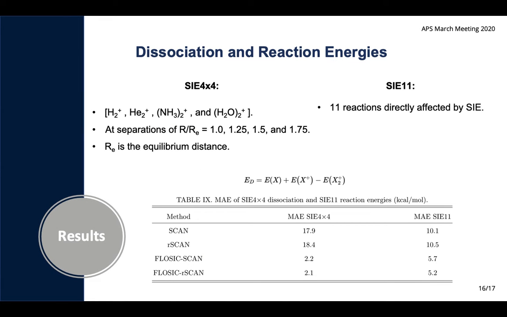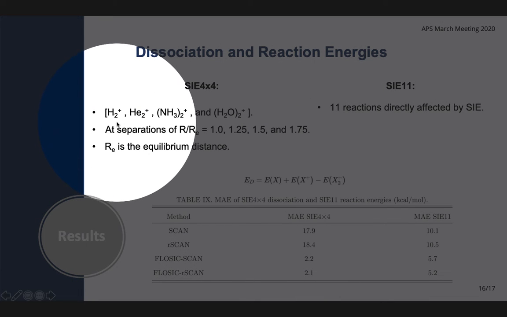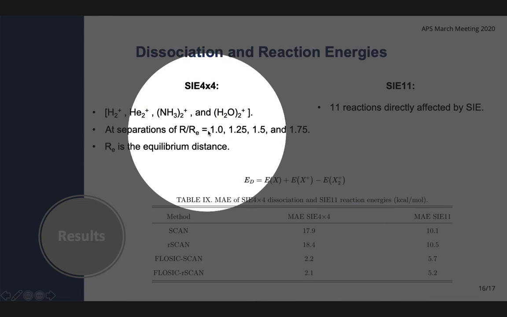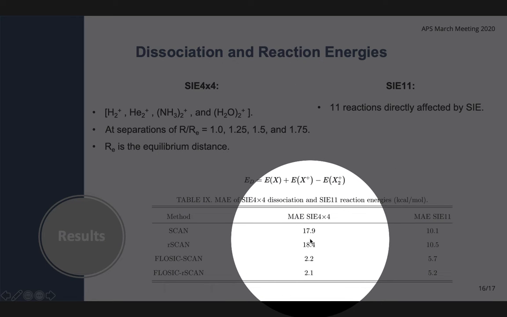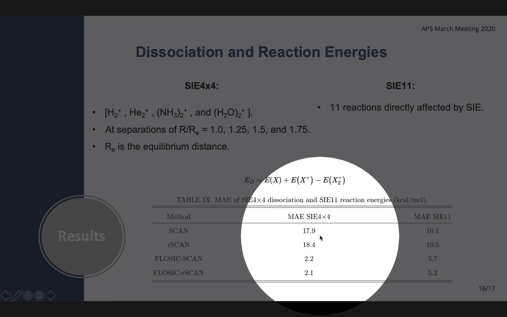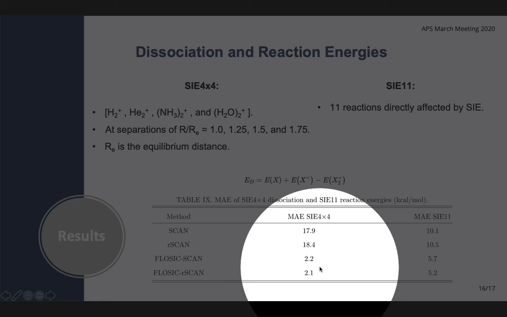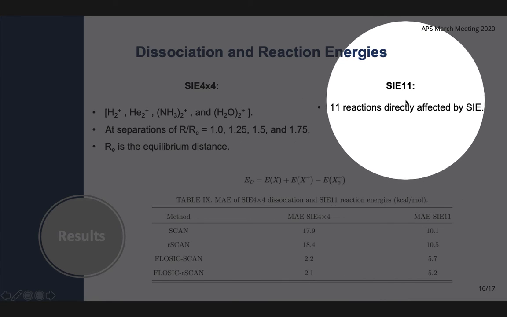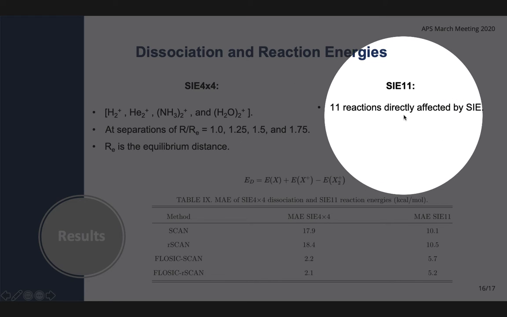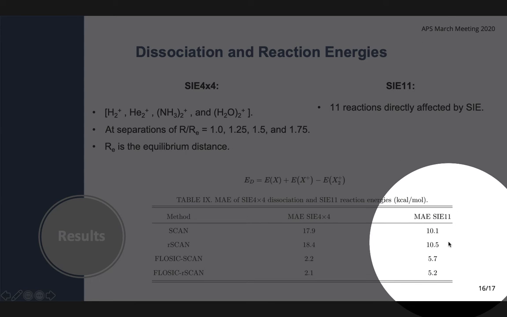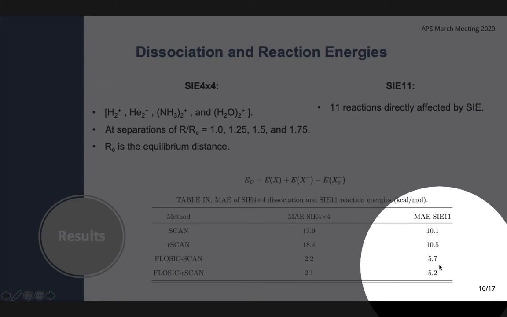Finally, we calculate the dissociation and reaction energies. First, the dissociation energies of the SIE4x4 set, which is composed of four positively charged dimers at given separation distances, and we see that the mean absolute errors of both SCAN and rSCAN are similar at DFA, but they go down by a whole order of magnitude when turning on SIC. Similarly, we calculate the reaction energies for the SIE11 test set, which is composed of 11 reactions directly affected by self-interaction errors. And again, we see that SCAN and rSCAN show similar performance at DFA, and the mean absolute errors go down by a half when turning on SIC.